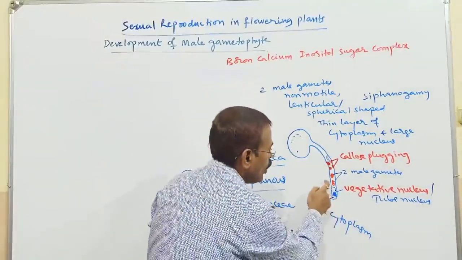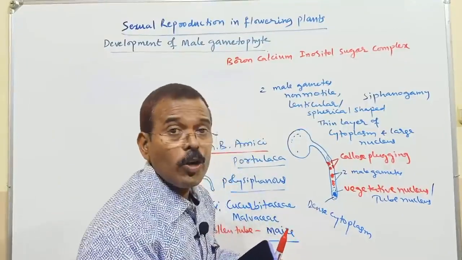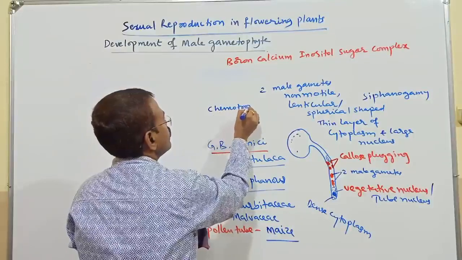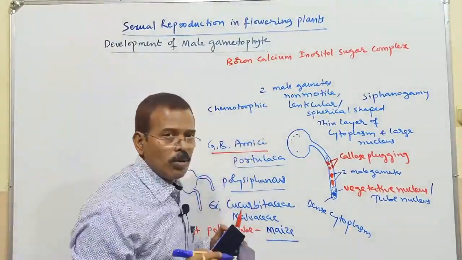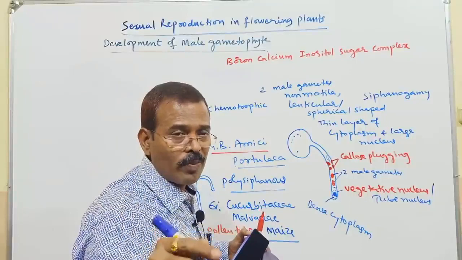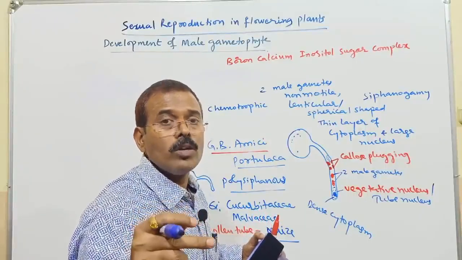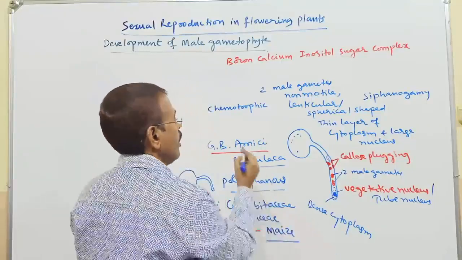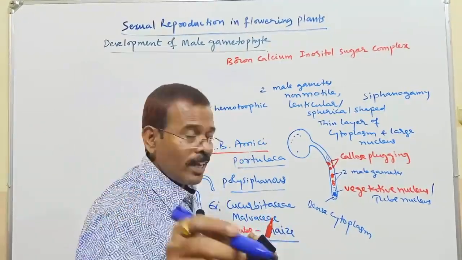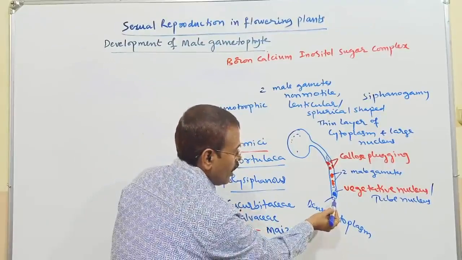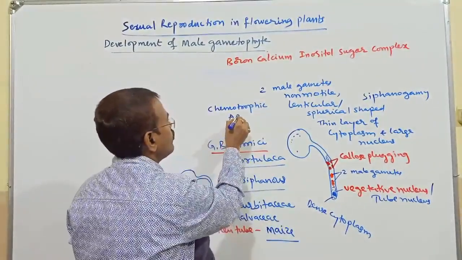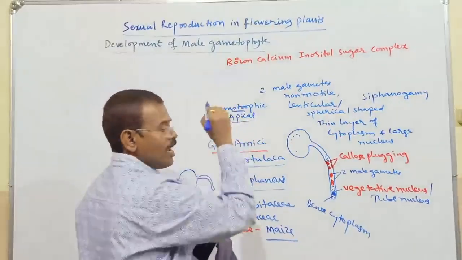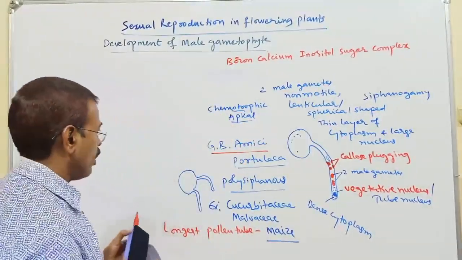So pollen tube growth is chemotropic, that is, a response of growth towards the chemical substance provided by the stigma and style. And where the growth occurs, this region will elongate, so it is apical. The growth of the pollen tube is chemotropic and it is apical in nature. Remember.